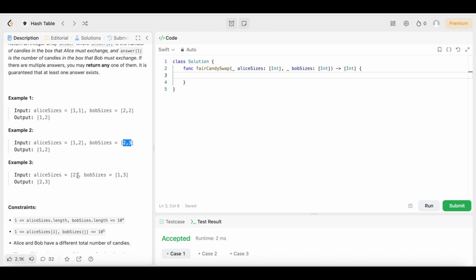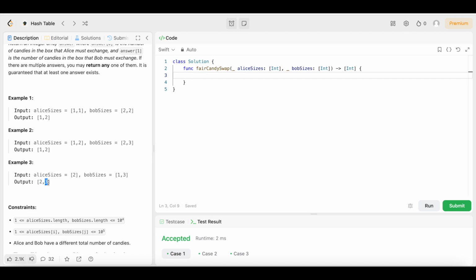In example 3, we have input Alice sizes equals an array of integers 2. Bob sizes equals an array of integers 1 and 3. The output is 2 and 3, right? So even though there's only 1 box of candy over here, say we give this box of candy to Bob. We give the 2, we take Alice's, give that to Bob.